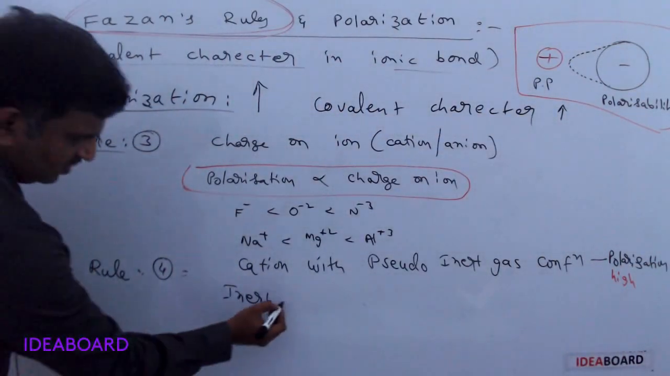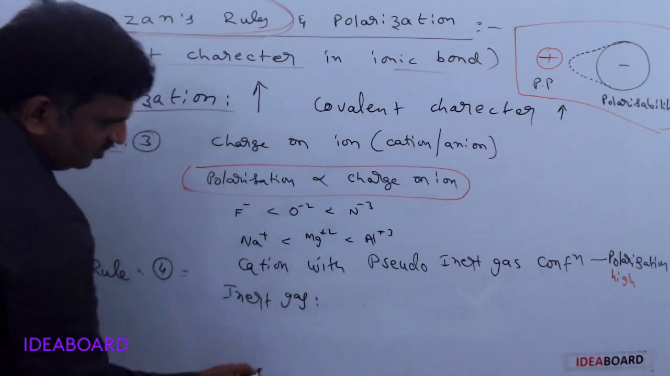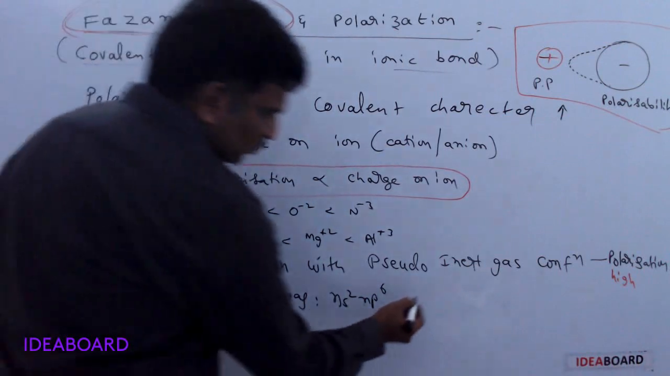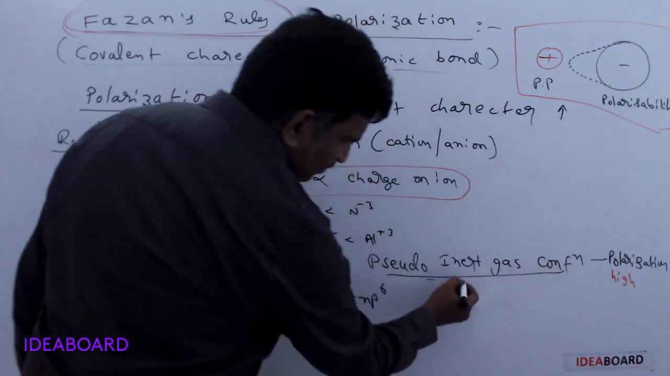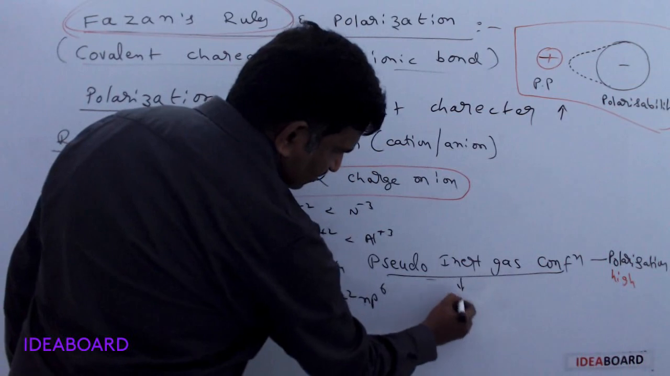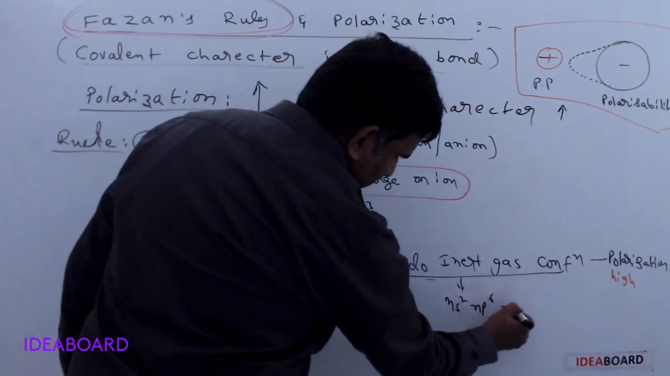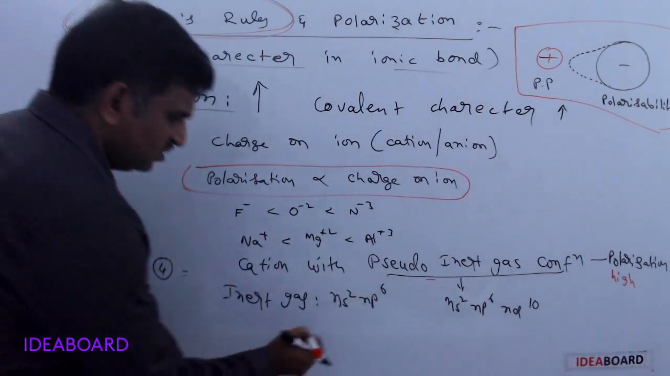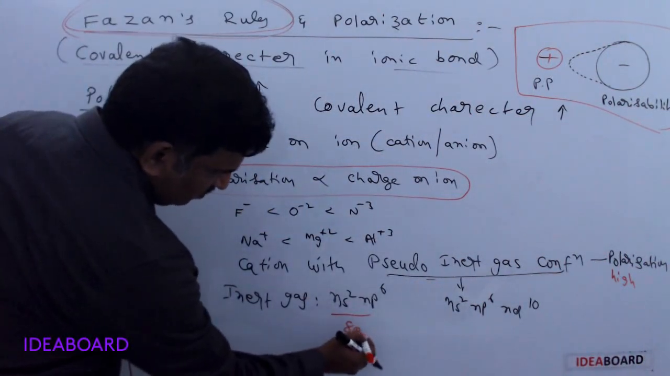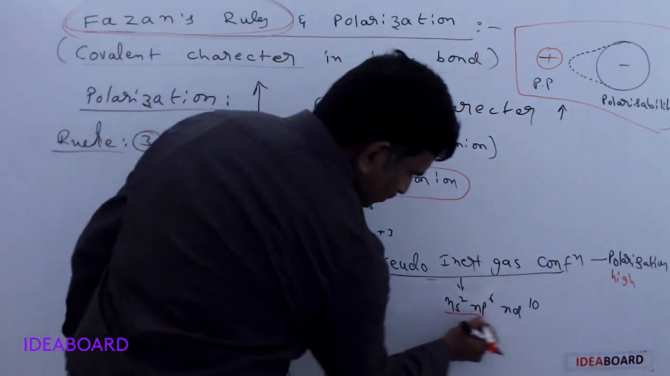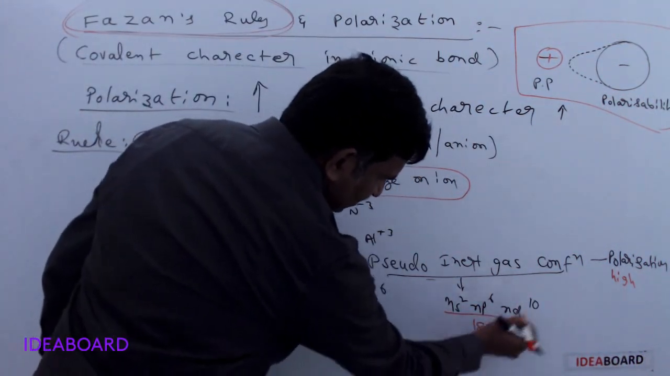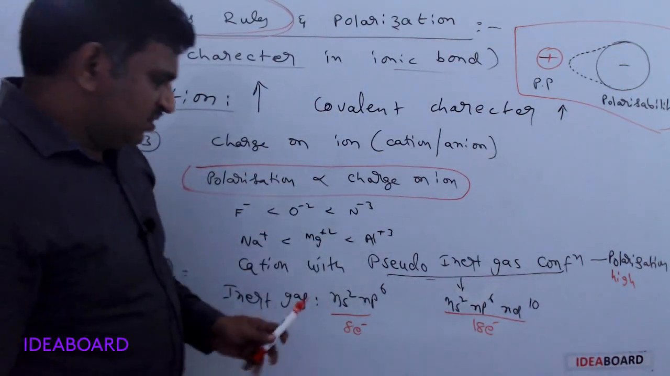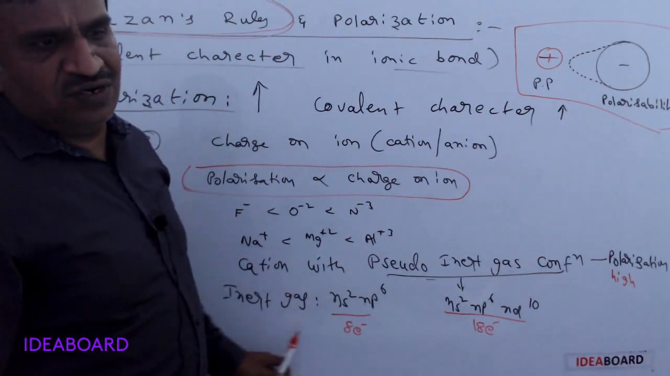Inert gas configuration means ns2 np6. But pseudo inert gas configuration, please remember, is ns2 np6 nd10 also. What is inert gas configuration? Number of electrons: 8 electrons. Pseudo inert gas configuration means number of electrons: 18 electrons. Whenever 8 electrons are present in the valence shell, it is called inert gas configuration or octet configuration.